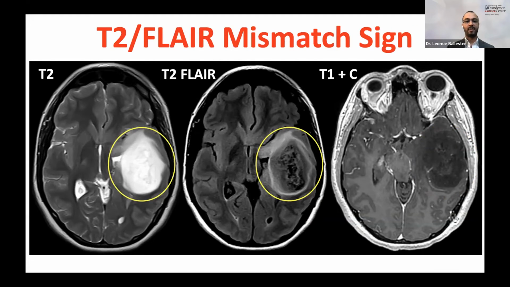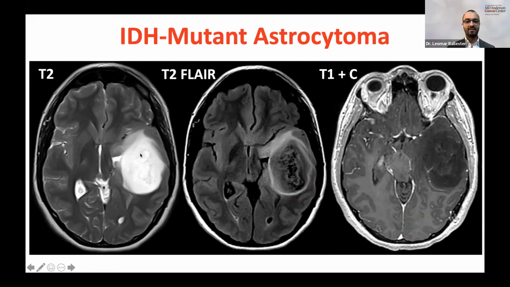We have a T2-FLAIR mismatch sign, which corresponds to this T2 FLAIR hyperintensity with the hypointense center, and it's distinct from the T2 sequence. And that's characteristic of IDH mutant astrocytomas. So whenever we see a lesion that shows T2-FLAIR mismatch on imaging, we automatically think IDH mutant astrocytoma. And we can know this before we look at the tissue, before the surgery has been performed. You can formulate almost with certainty that the diagnosis of this patient is going to be an astrocytoma, IDH mutant, if the T2-FLAIR mismatch sign is present.